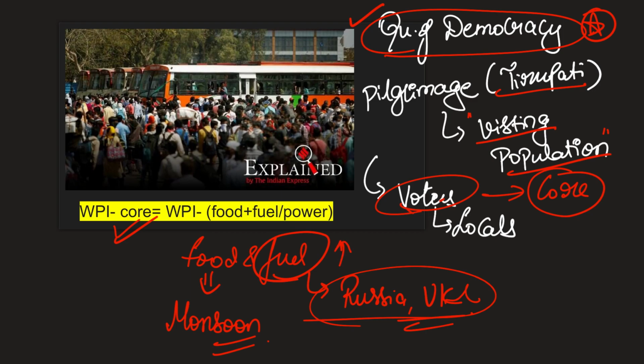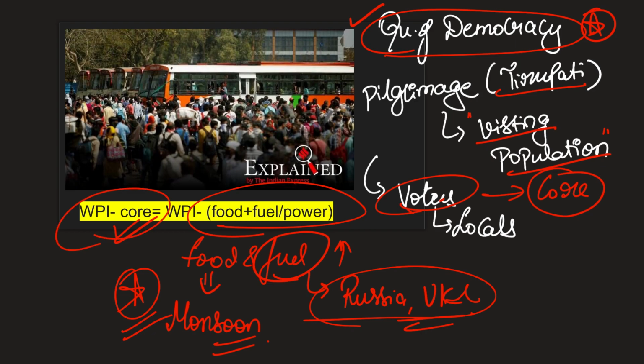There is more demand, but supply is not matching. These situations are not really in the hands of our nation. So, if we really have to focus our energy on things that we can control, we have to remove food and fuel from the calculation or the measures policymakers should be taking with respect to WPI. That is called WPI core.